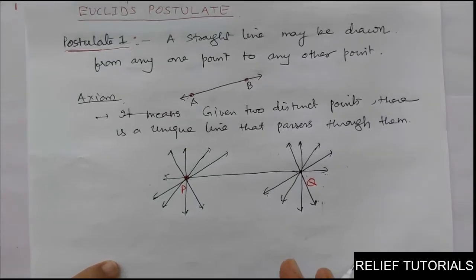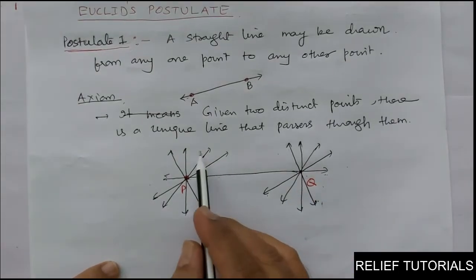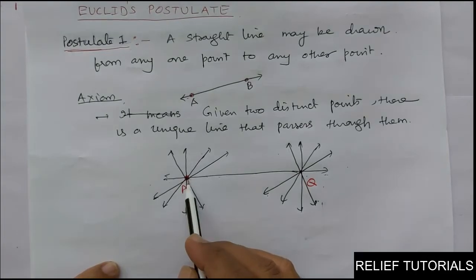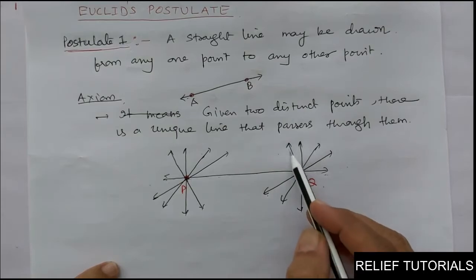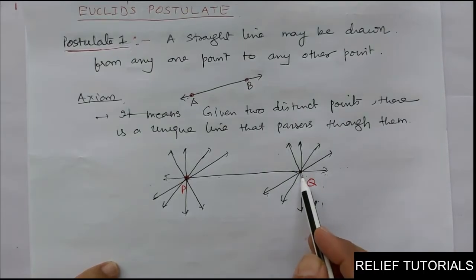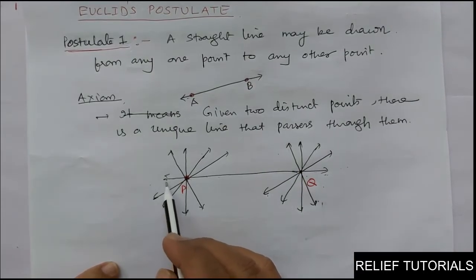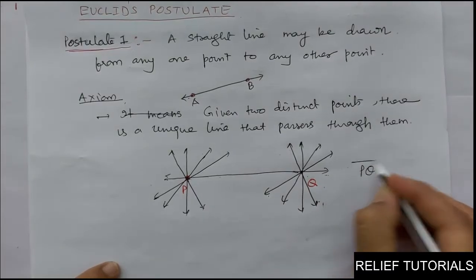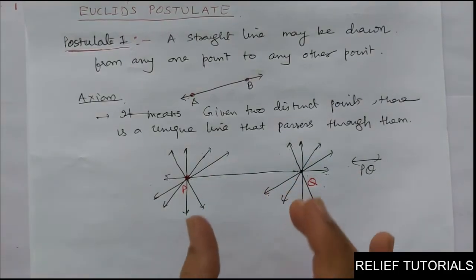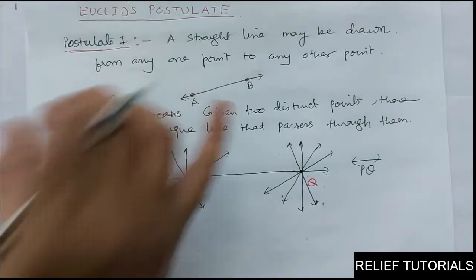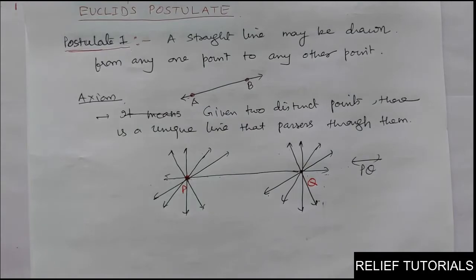See, this is self-evident, no? There are a number of lines passing through P, and the line passing through P and Q is one. And there are a number of lines passing through Q, and the line passing through Q and P is only one, that is line PQ. So this statement is self-evident, so we can consider it as an axiom. So this is the first postulate, which can also be considered an axiom.